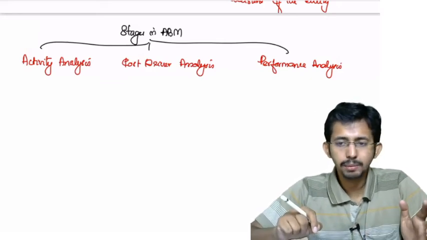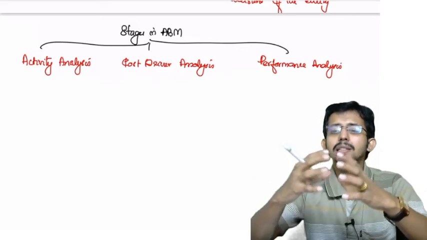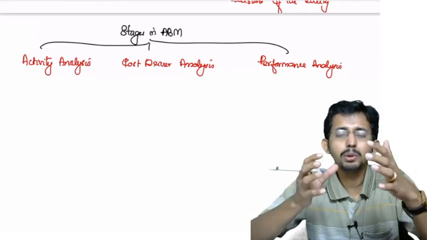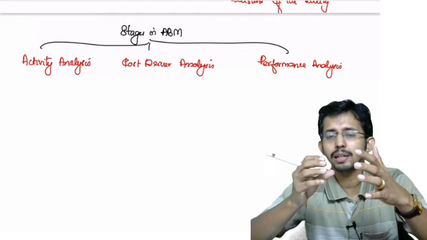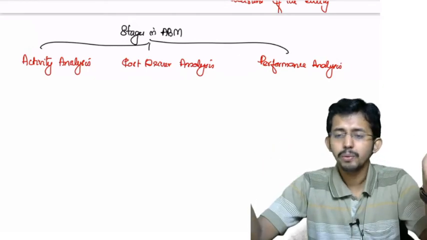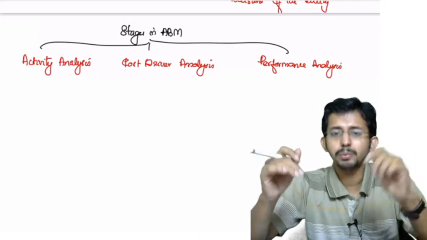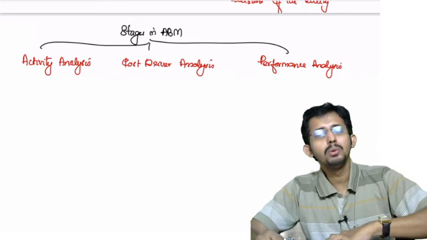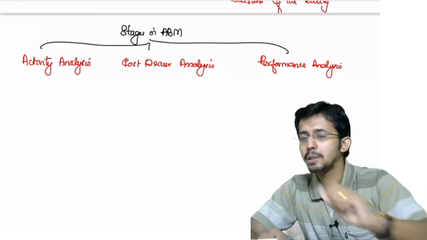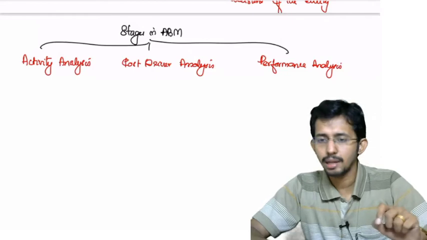Material volume related activities, material related activities, like that we are classifying various activities together for a better analysis. Such groups of related activities are known as activity centers or activity cost pools, where we add the cost associated with each of these activities into the pool. Then you will identify which are the value added activities and which are the non-value added activities. We know what a value added activity is and what a non-value added activity is.